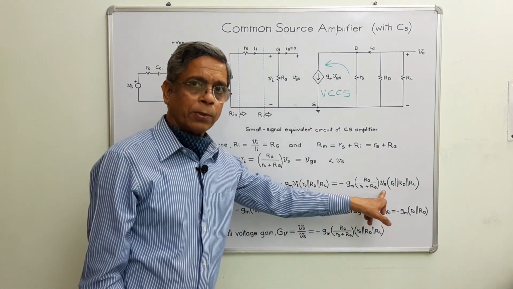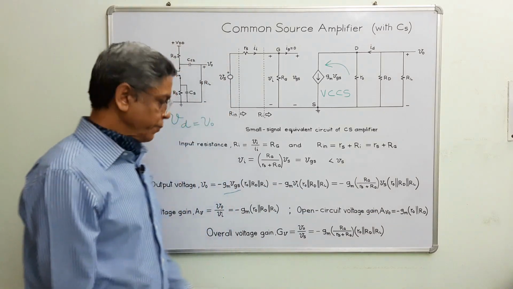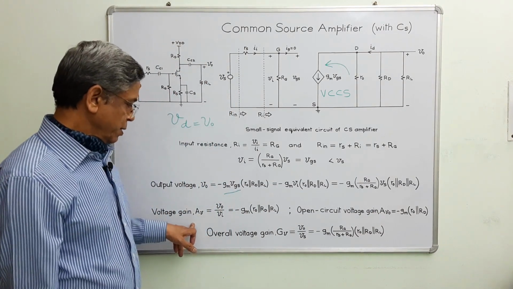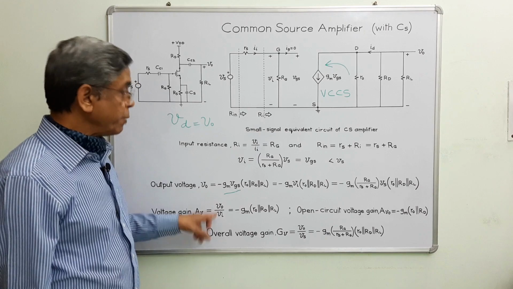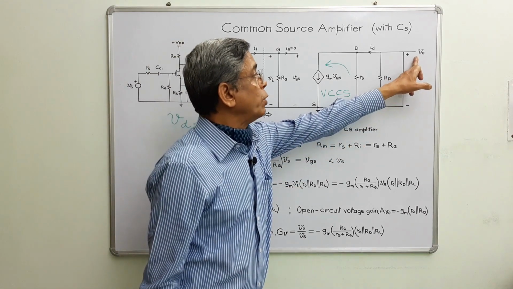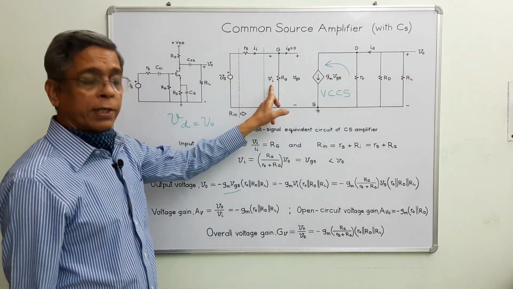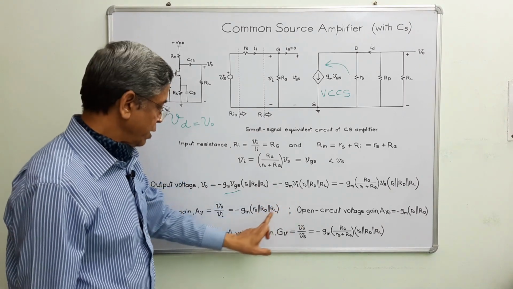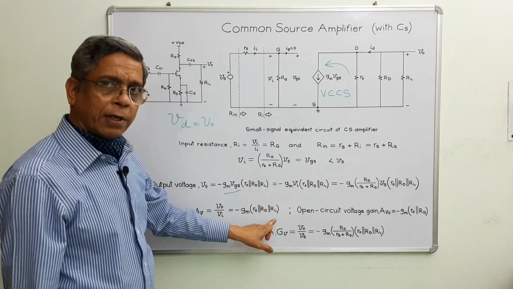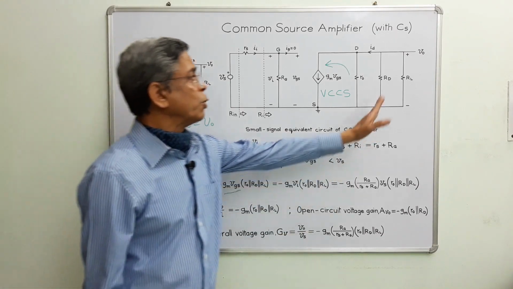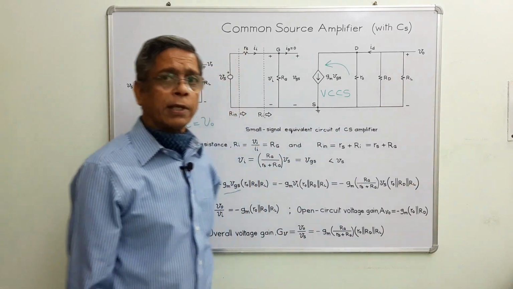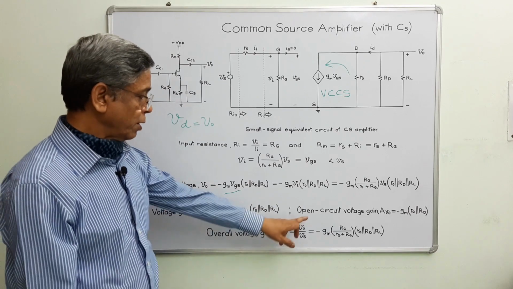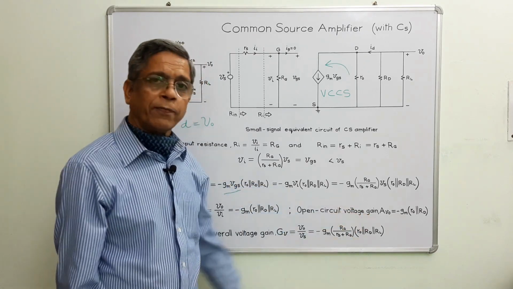Now we are in a position to determine the voltage gain. This is the voltage gain, output voltage divided by input voltage. This output voltage divided by this input voltage, we get this expression. One more condition: when we remove the load resistor, there is no load resistor. In that case, it's called the open circuit voltage gain.